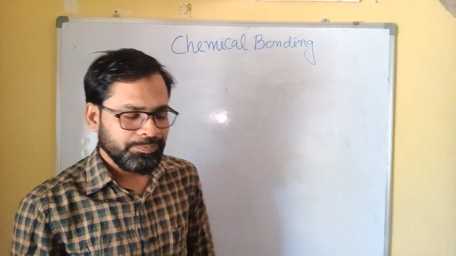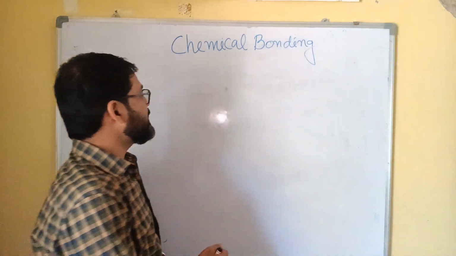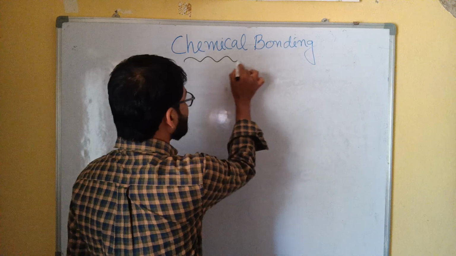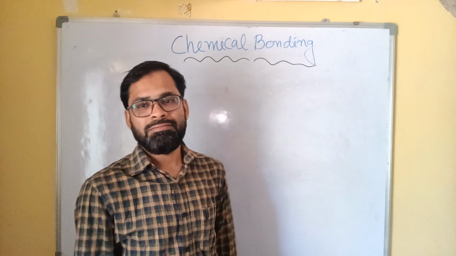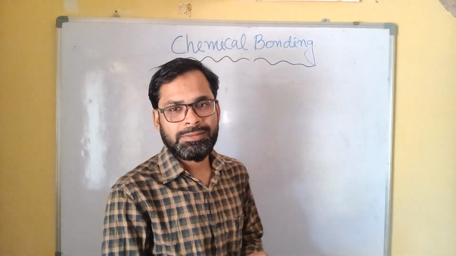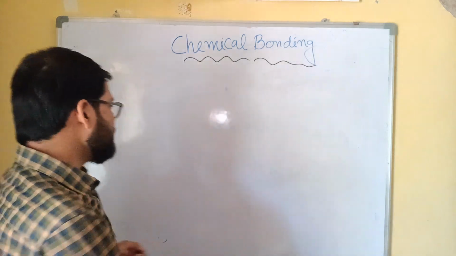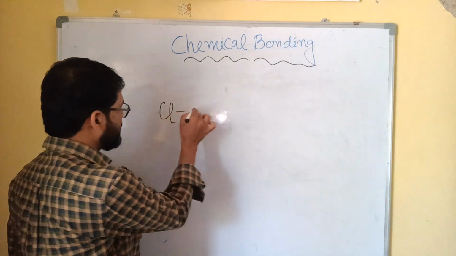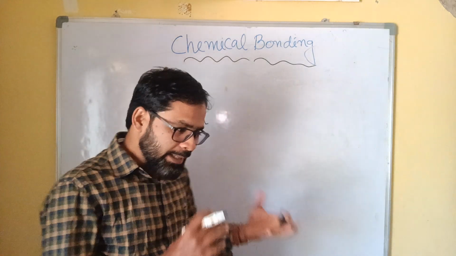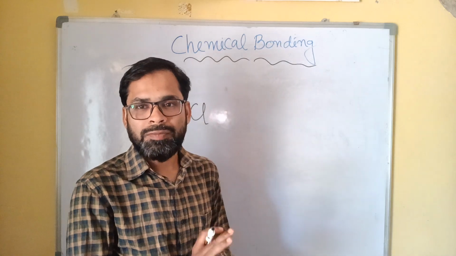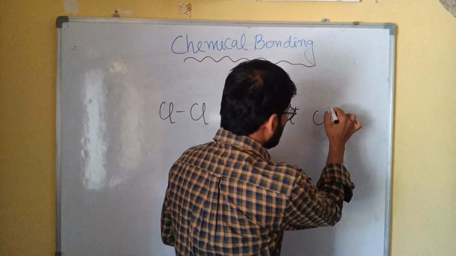In this session, we are going to explore the fundamental concept of chemistry, that is chemical bonding. Chemical bonding lies at the heart of chemistry that connects atoms to form molecules, for example chlorine and chlorine, or it connects ions to form compounds, like sodium chloride.